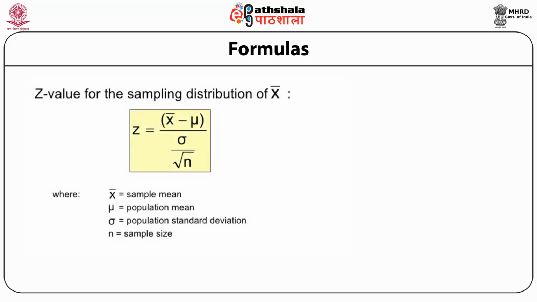The z value for the sampling distribution of x̄ is given by z = (x̄ - mu) divided by (sigma divided by square root of n), where x̄ is the sample mean, mu is the population mean, sigma is the population standard deviation, and n is the sample size. Or the formula becomes z = (x̄ - mu) divided by sigma sub x̄.